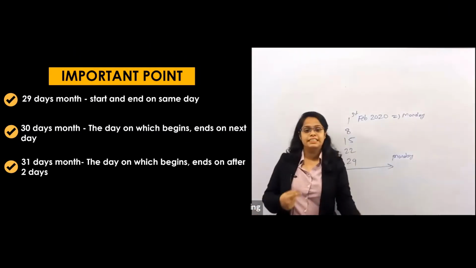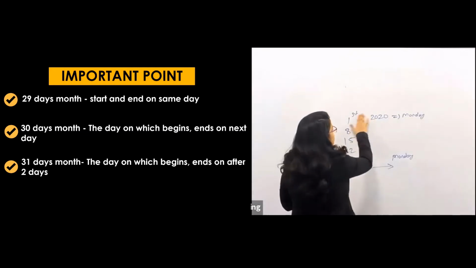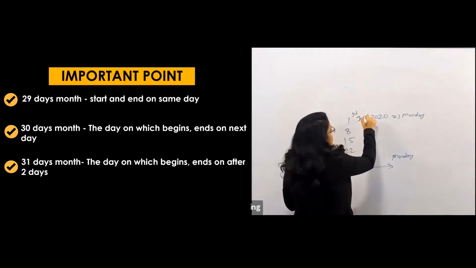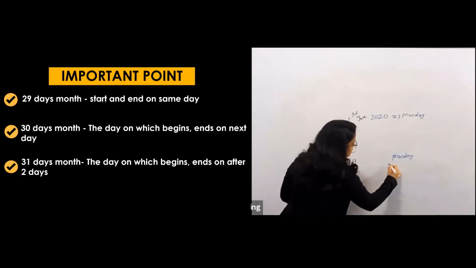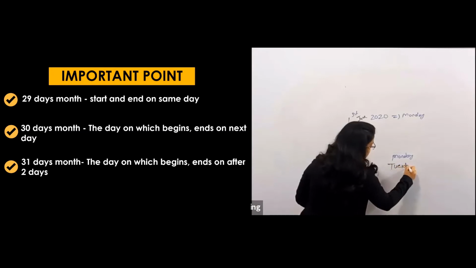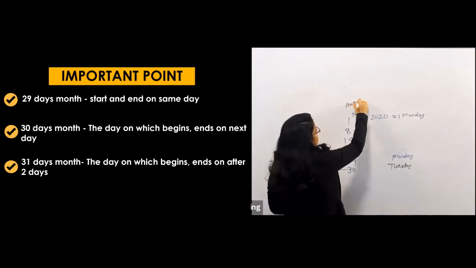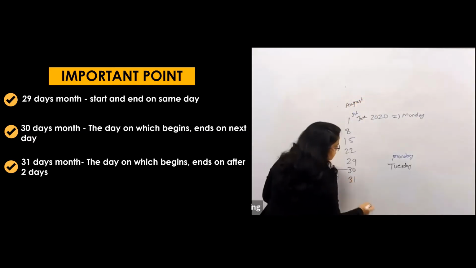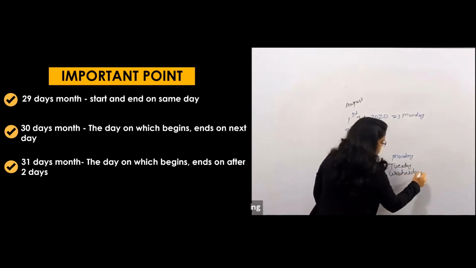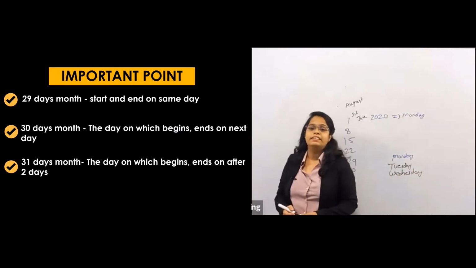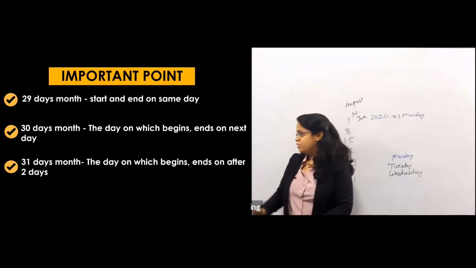Similarly for a 30 days month, it will be one day more. Suppose instead of Feb, that was the month of June, which is of 30 days. Then of course if on the 29 it is a Monday, that means on the 30 there will be Tuesday. If it was a month of August, which has 31 days, that means on the 31 is Tuesday, there will be Wednesday. As we see the calendar every day, these are really basic things. Okay, are you getting this now?